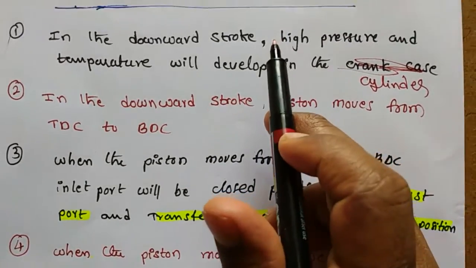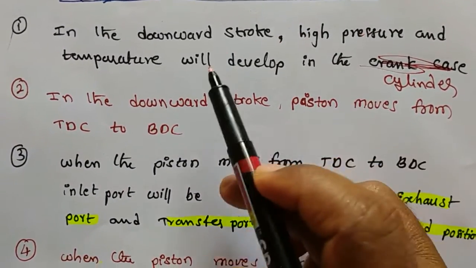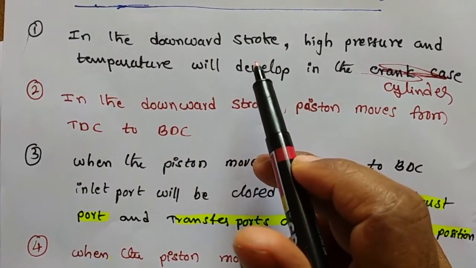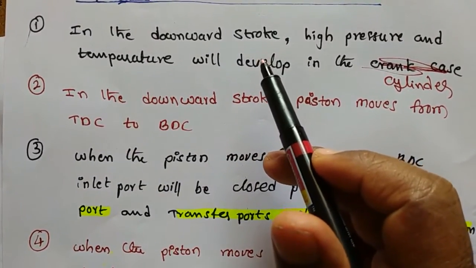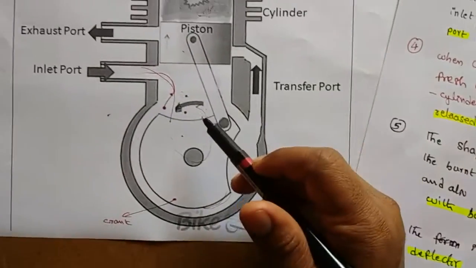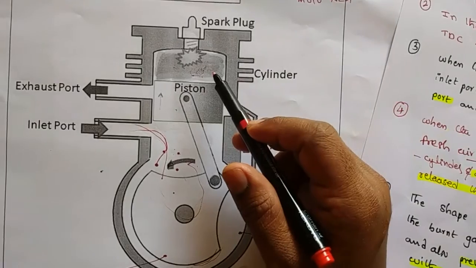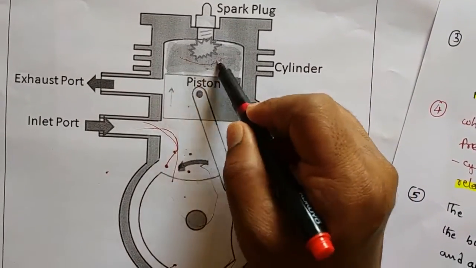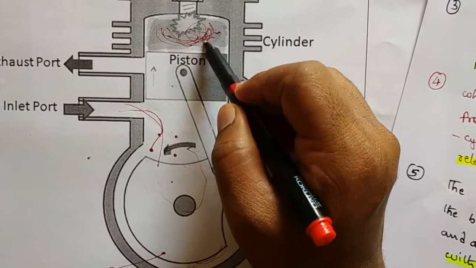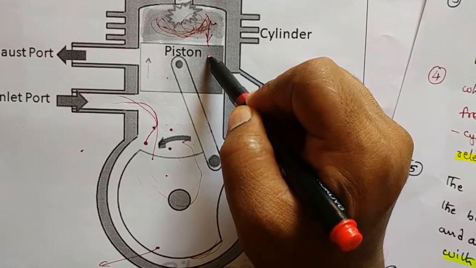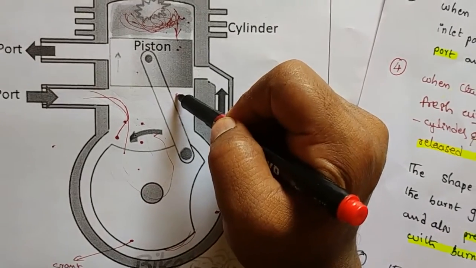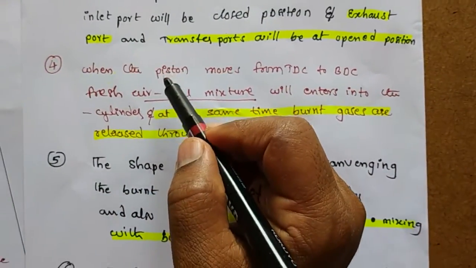Here once again listen, observe the first point. In the downward stroke, high pressure and temperature will develop in the engine cylinder. This high pressure and temperature will act on the piston, so the piston moves from TDC to BDC. So once again observe the diagram. See here, in the second stroke, high pressure and temperature will develop in the engine cylinder. This will act on this piston, so this piston moves from TDC to BDC.